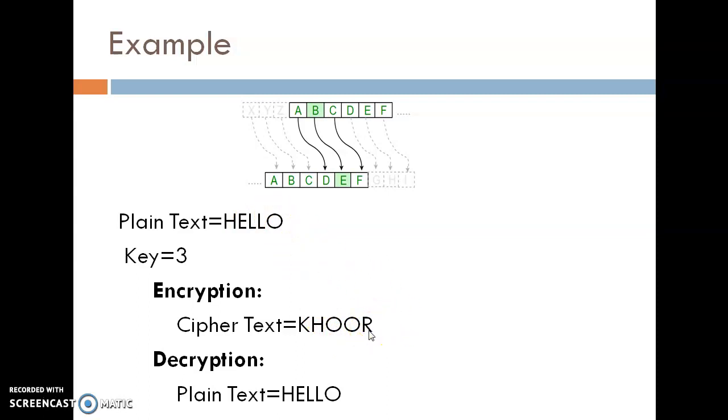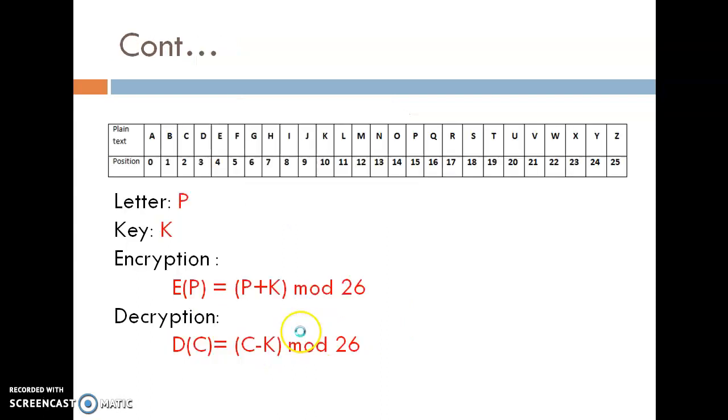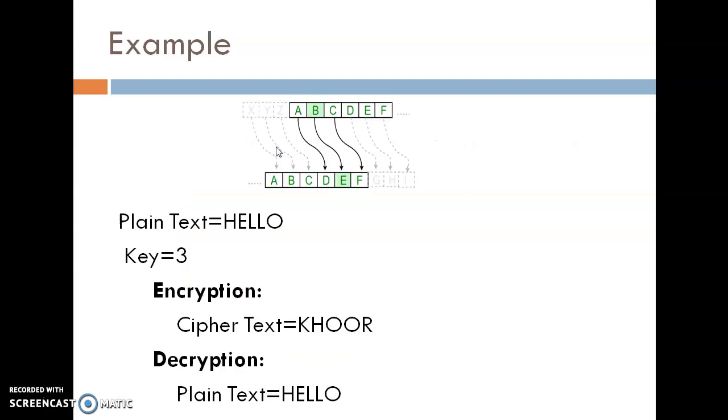Once again, decrypt the data. The value of K is 10. So 10 minus 3, so 7. So on the 7 there is the character H. So K is replaced with H. See here, K is replaced with character H.